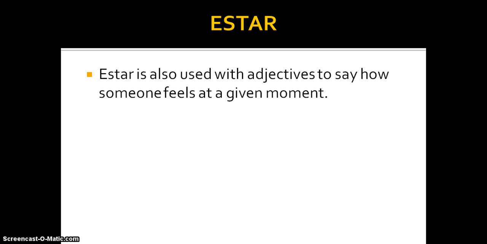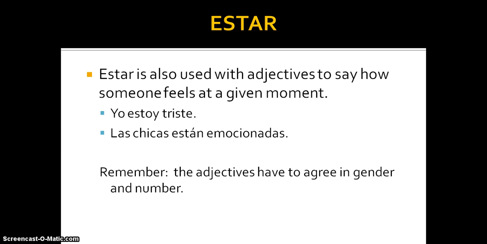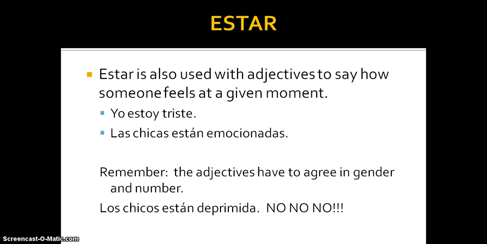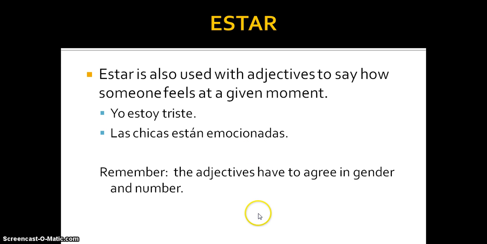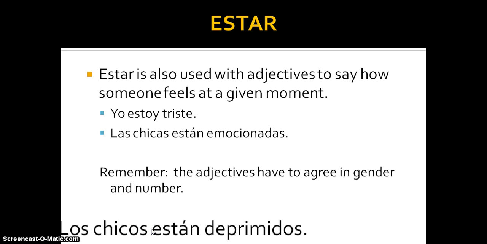Now, estar is also used with adjectives to say how someone feels at a given moment. Once again, yo estoy triste, I am sad. Las chicas están emocionadas, the girls are excited. Alright, remember the adjectives have to agree in gender and in number. We can never say los chicos están deprimida. The boys are depressed. Look at that, deprimida. No, no, no. Los chicos están deprimidos. Because it's the os and the os. Whoa, it's getting huge.